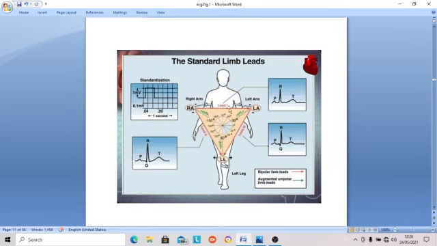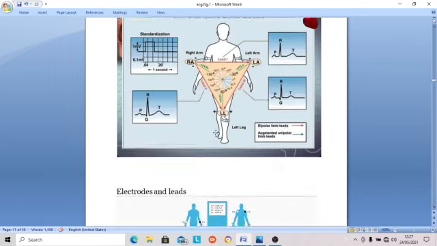In comparison to the right arm, the left arm is positive, and in comparison to the left leg, it will be negative. So it is very easy now. Lead 1 is tied between the right arm, negative, and the left arm, positive. Lead 2 is negative to the right arm and positive to the left leg. Lead 3 is tied between the left leg and left arm, positive to the left leg because it is always positive, and negative to the left arm. These are the standard limb leads or Einthoven leads. They are bipolar limb leads, as two limbs are used at a time.